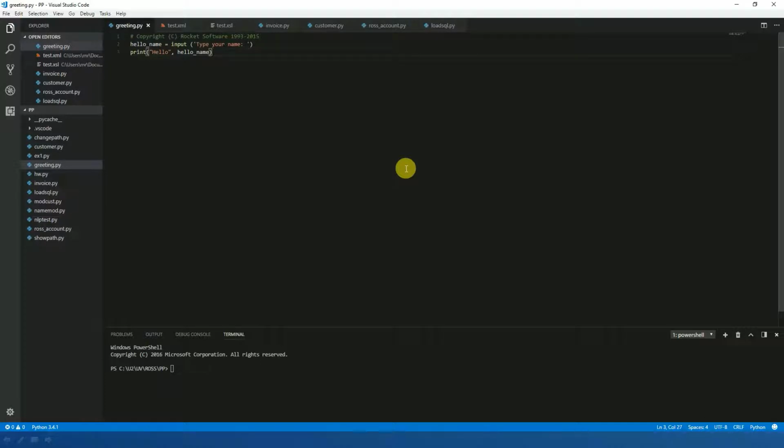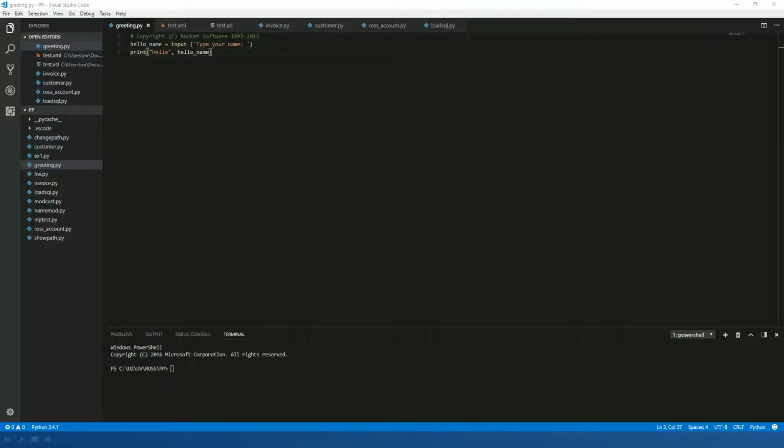It asks you what your name is, takes that input, and assigns it to the hello_name variable, and that's in line 1. So we've got an input function there that will output the prompt to type your name. When you type your name in, the input function will assign whatever you type into the hello_name variable, and then the second active line, actually the third line of the program, will print the word hello followed by your name. Very straightforward program.